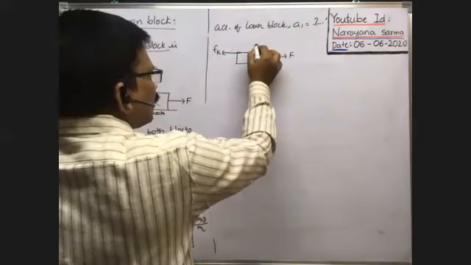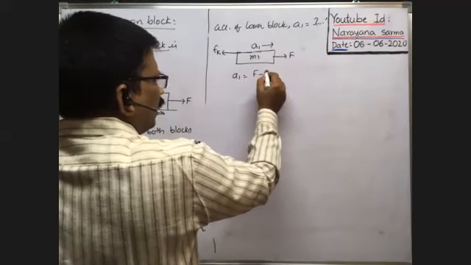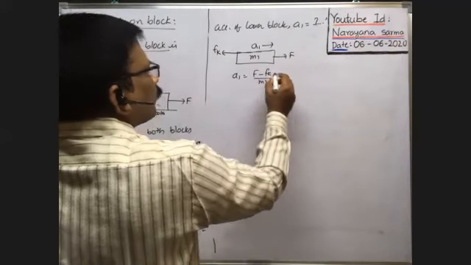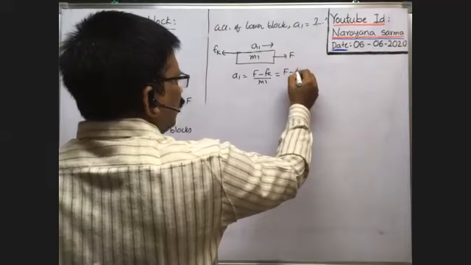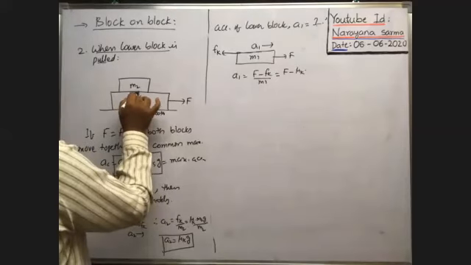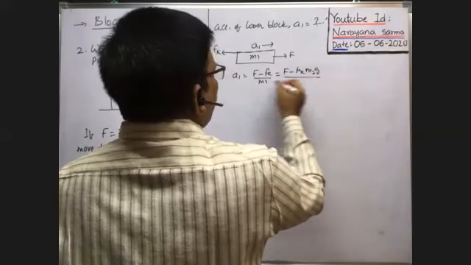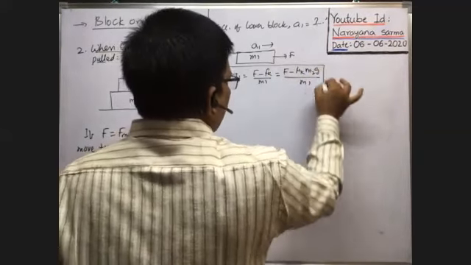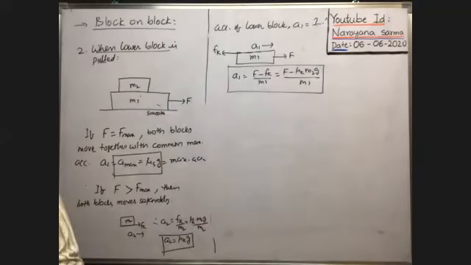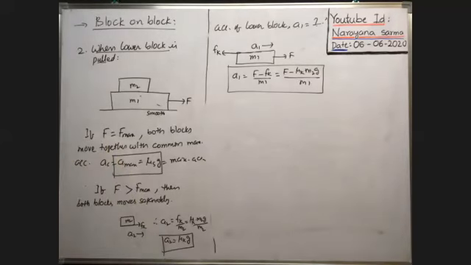In this case, the acceleration of this lower block is say a1. Then a1 is equal to the net force acting on the block, F minus Fk, divided by the mass of this block, m1. This is equal to F minus Fk, where Fk is mu k into the normal reaction acting here. Friction exists here on the upper surface. The normal reaction at this point is equal to the weight of the upper block only, so m2 g, divided by the mass of the lower block. In this way, we have to find the acceleration of the upper block, lower block, etc. So the acceleration of the lower block is F minus mu k m2 g by m1. The acceleration of the upper block is equal to mu k into g.